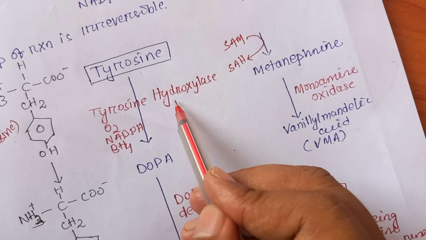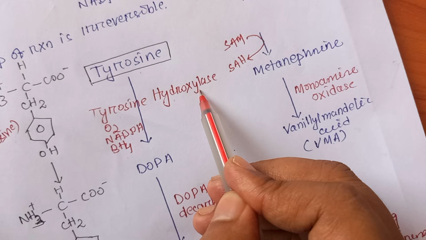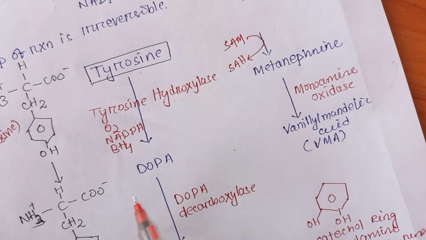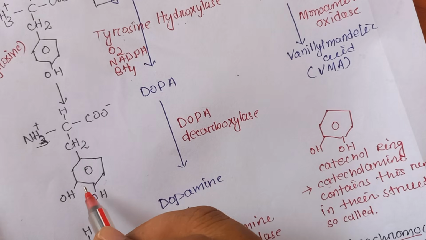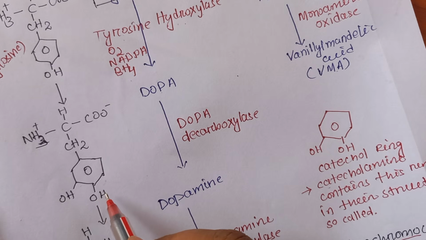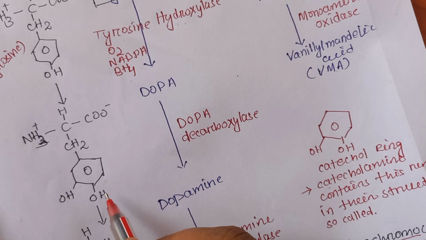Here the enzyme name indicates hydroxylase. Hydroxylase means the attachment of an OH group. That will be the attachment of an OH group at the meta position of the carbons. That gives rise to a catechol ring or catechol nucleus, which is the characteristic of catecholamines. We call these catecholamines because of the presence of the catechol ring in their structure.